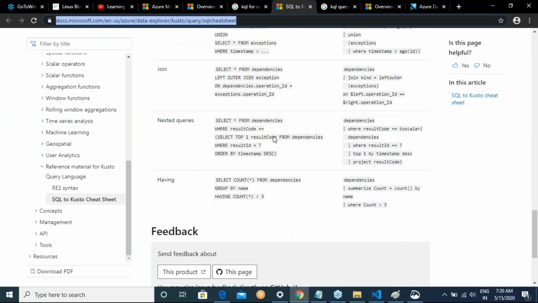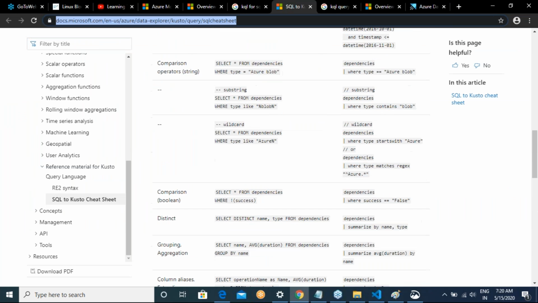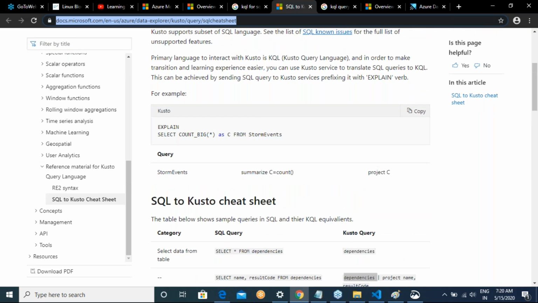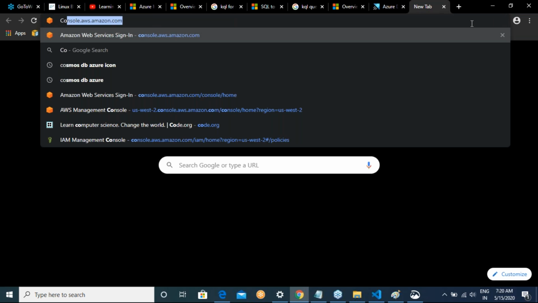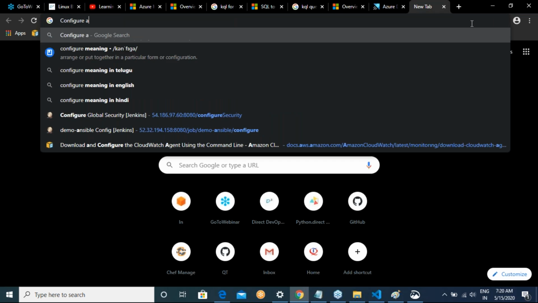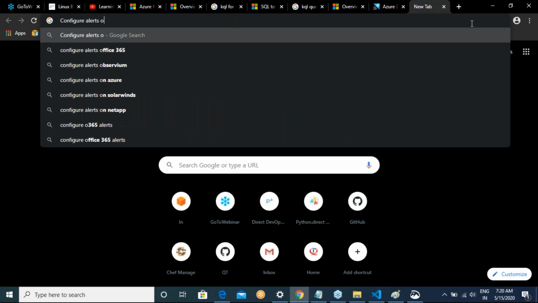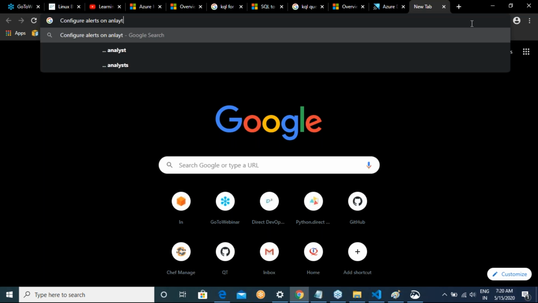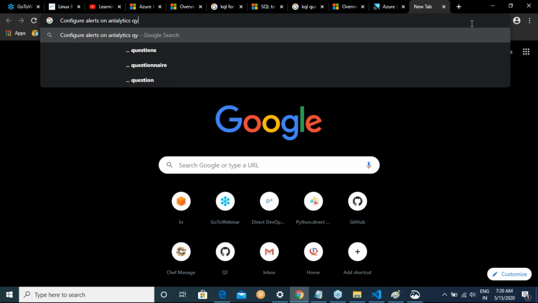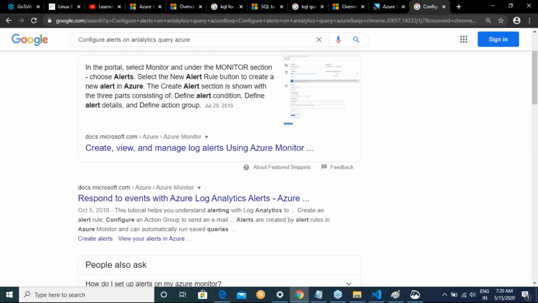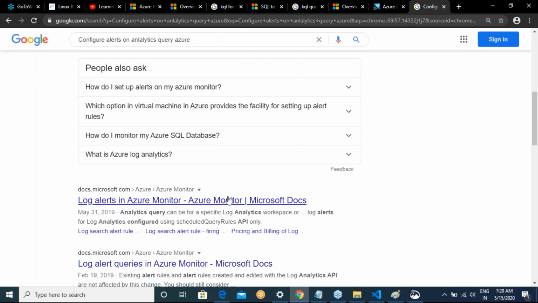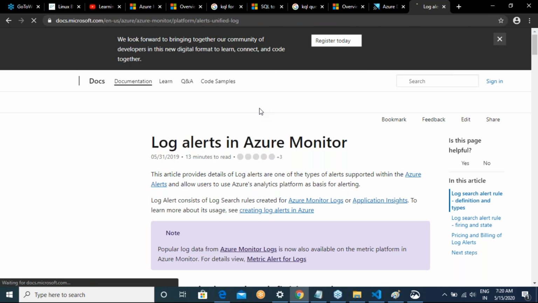the SQL to KQL comparison. If you come from SQL, most of us will have a little bit of SQL background for sure. Once you have that, the next thing is to configure alerts on analytics queries in Azure.